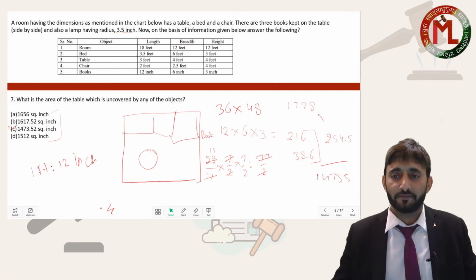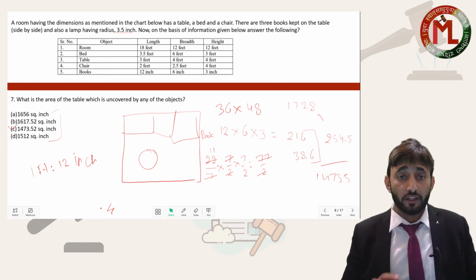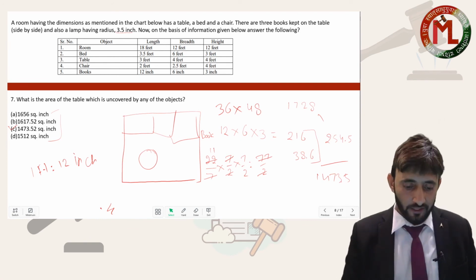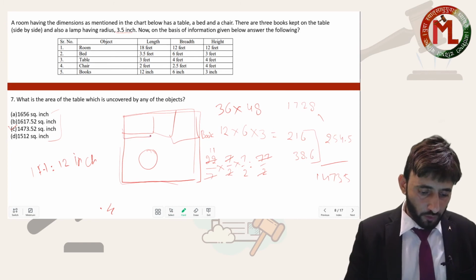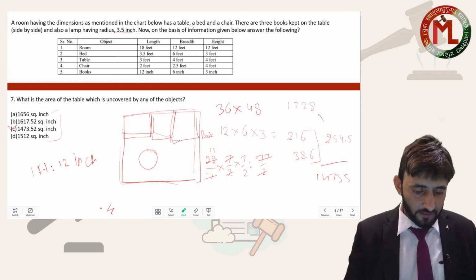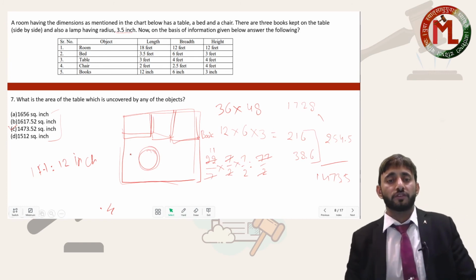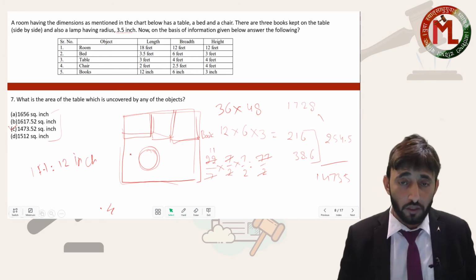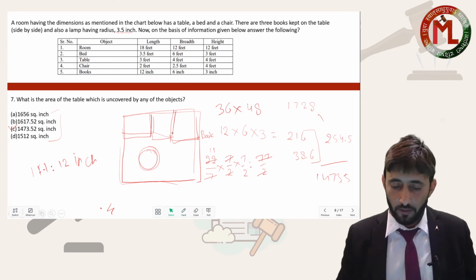Okay my dear, so here you have to take care of this thing that there are 3 books, not 1 book. There is a table, this table has 3 books, these books are placed side by side, and there is a lamp. We have to find the area of the table which is not covered by any of these objects. So from the area of the table we have to subtract 3 books and 1 lamp. Okay my dear.